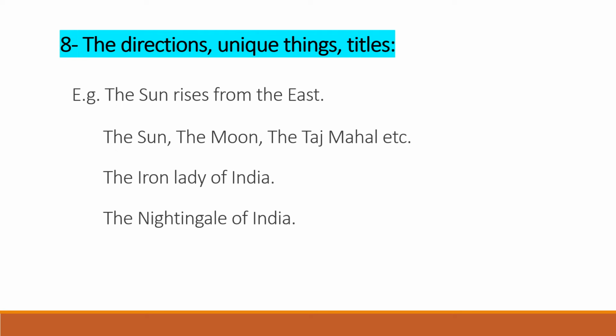Next thing is we have to write the before all the unique things. Unique things means the thing that is specific, that is particular, or that is one in number. So before all the unique things we have to write article the. For example, the sun, the moon, the Taj Mahal, the Red Fort, etc. And before all the titles also we have to write the. For example, the Iron Lady of India, the Nightingale of India. So there are many more titles. So before all the titles we have to remember that we have to write article the.